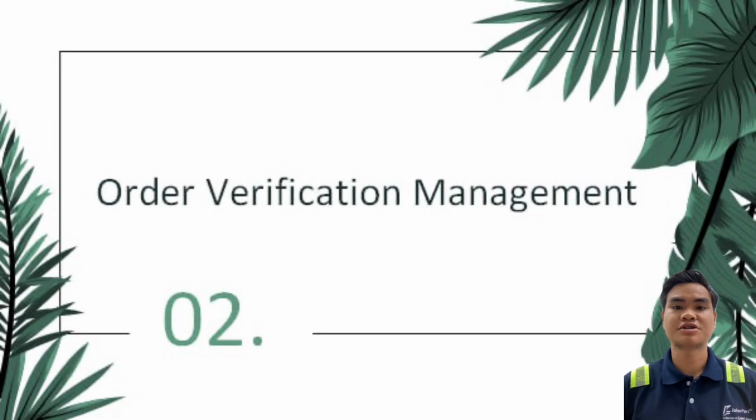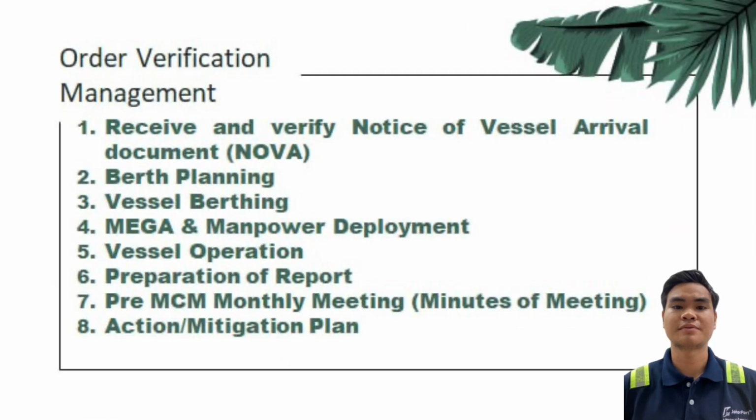Order verification management is an essential part of the planning in the break bulk department of Johor Port Berhad. It involves ensuring that orders are accurate and complete before they are processed, which helps to reduce errors, delays, and other issues that can affect the terminal operation.